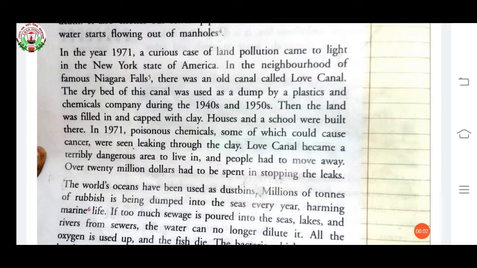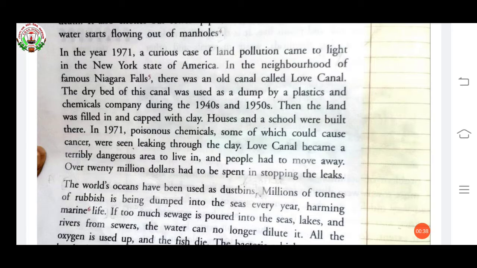Good morning, children. Today I am going to continue lesson 3.2, Environmental Pollution. In the previous video, I taught you what environment and pollution are. Environment is our surroundings or conditions in which we are living. We means human beings, animals, and plants. Pollution means the presence of a harmful or poisonous substance in our environment.